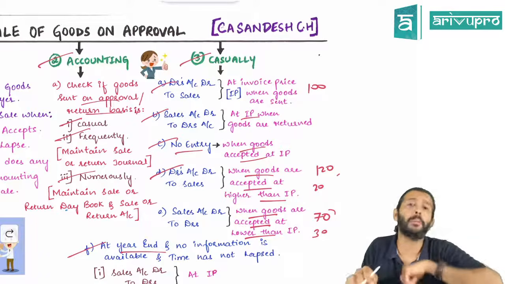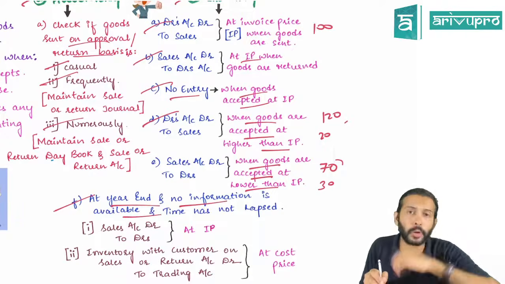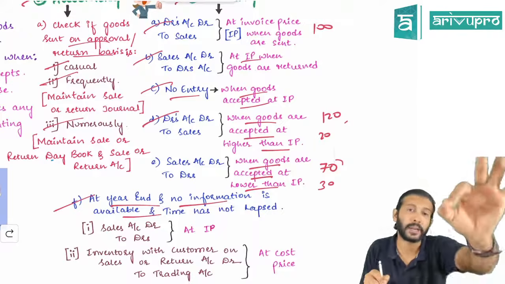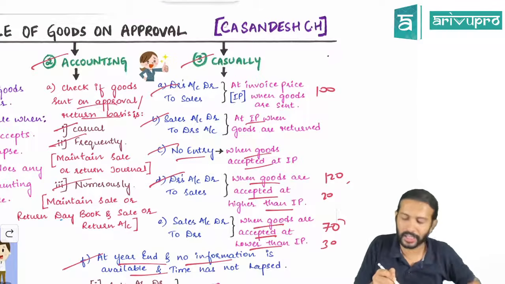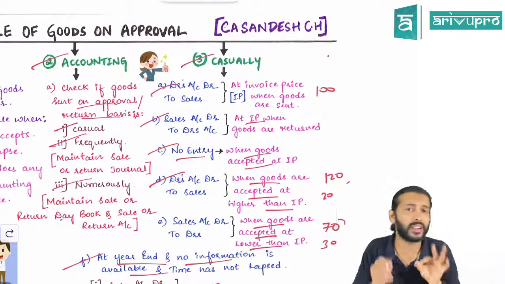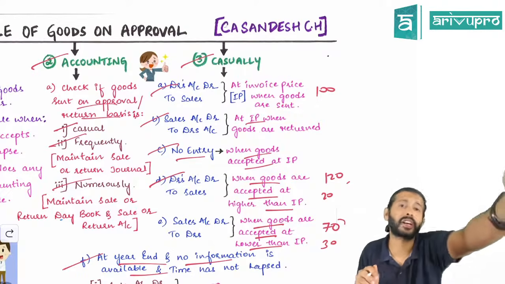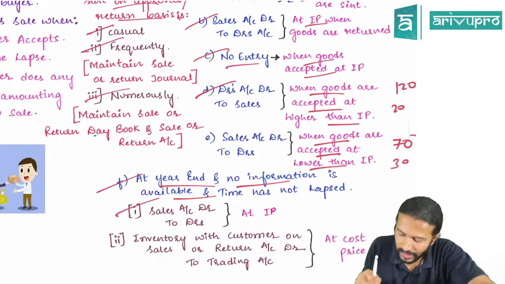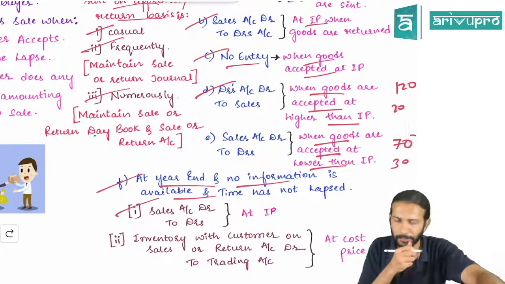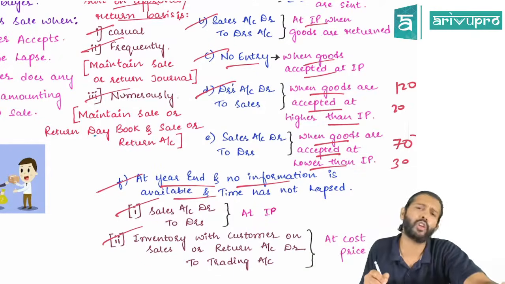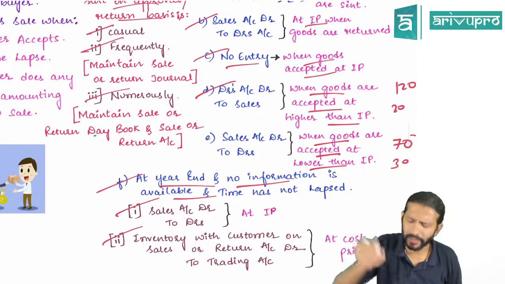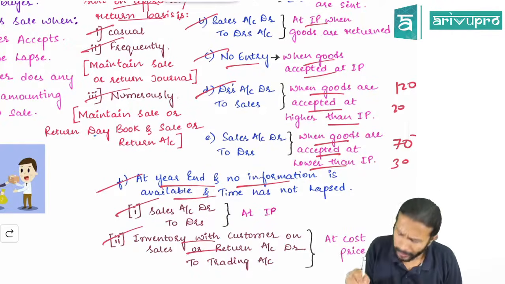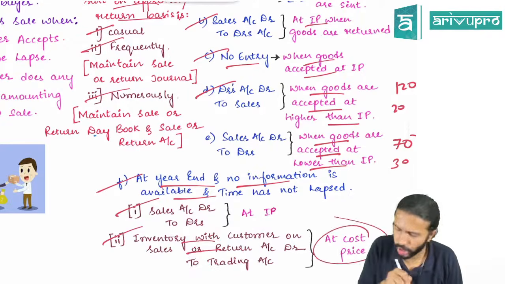But suppose you come to year end, and if no information is available for the goods sent, and even if the time has not lapsed, then you've already booked it as sale. But in reality, this is not 100% sale. Customer can reject it also. Hence, two things we need to do. One, you have to reverse the sale at invoice price because it is not really a sale. Second one, add it to your inventory. For that, the entry will be inventory with the customer on sale or return account debit to trading account. Fair enough? But this entry will be passed at cost price.